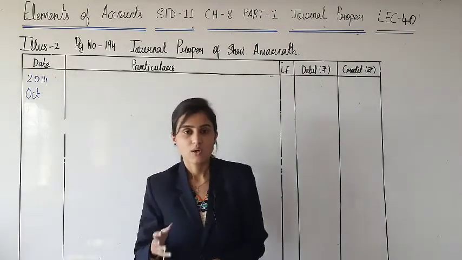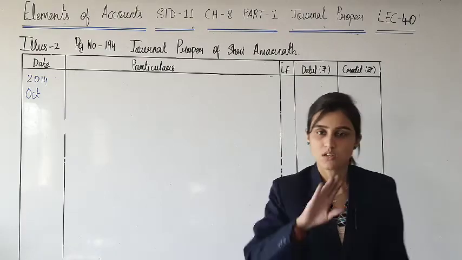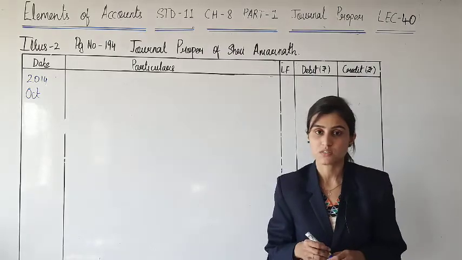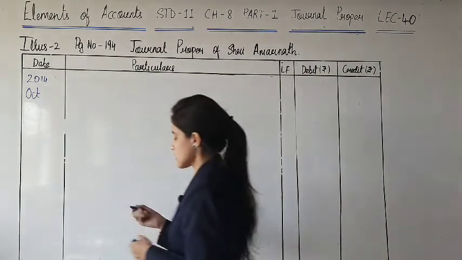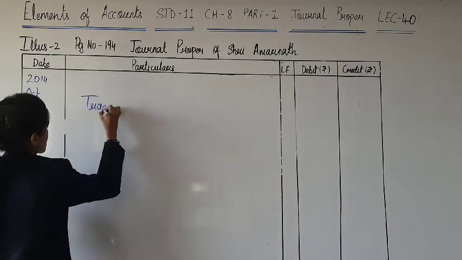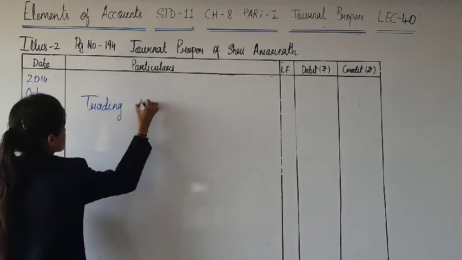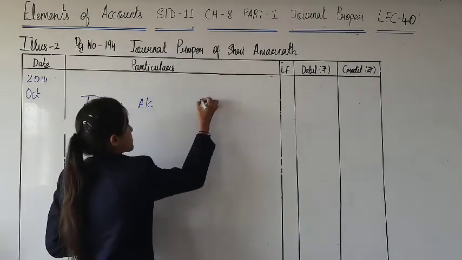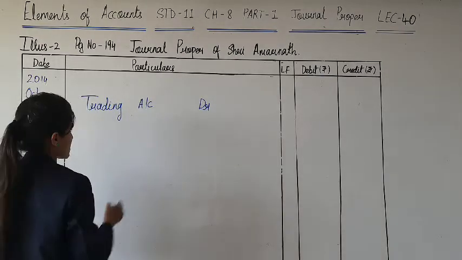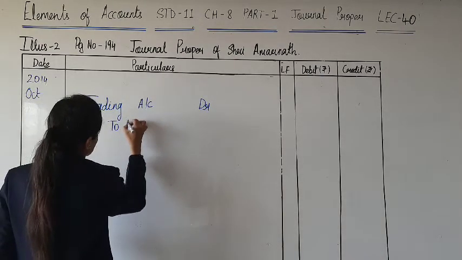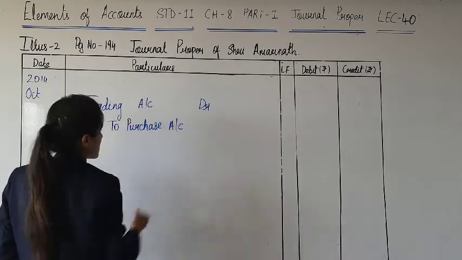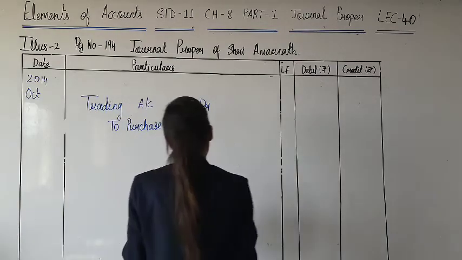Whenever the account is to be closed, the reverse effect is to be given. Just like we are doing in the case of dishonor of bills. So purchase account will be credited to debit account. Of course, trading. Why? Because purchase account, which is purchase of goods, is to be closed and transferred to trading account at the end of the year. This is the closing entry for purchase account.